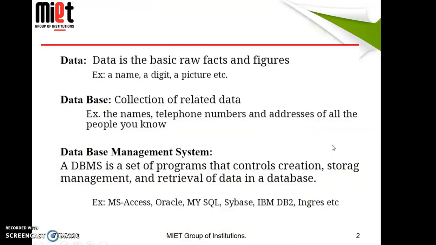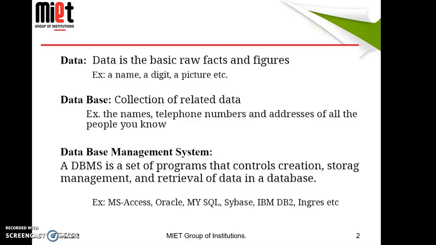What is data? Before going to the database management system, a few terms are there. What is data? What is database? Data is the basic raw facts and figures. Data can be text, bytes, audio, video, that has an implicit meaning. So it can exist in a variety of forms. That is called data.